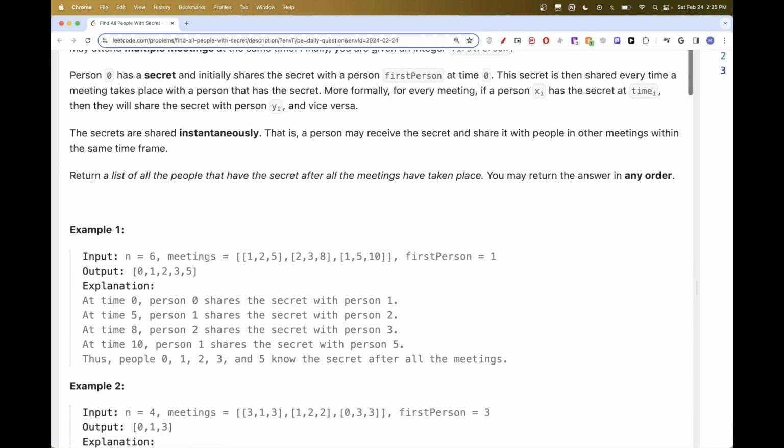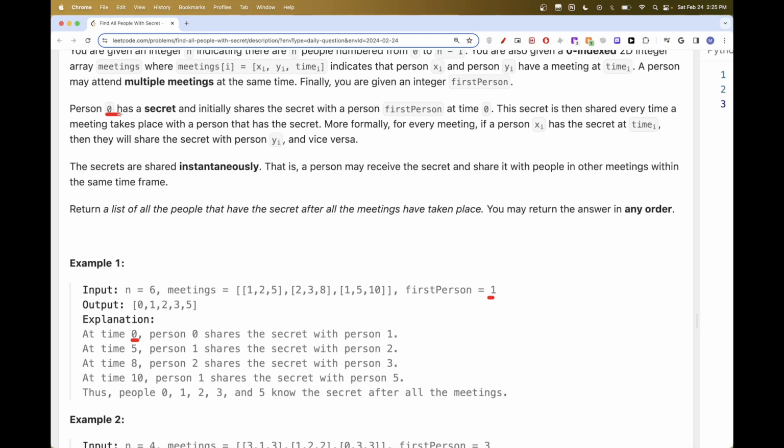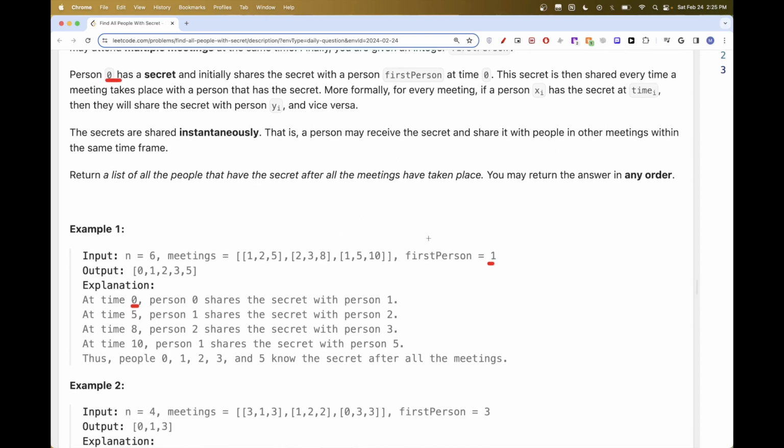So for example, let's say with these meetings, first person is 1. This means at time 0, person 0, like we are told here, shares the secret with the first person, so shares the secret with person 1. So now 0 and 1 know the secret. Then at time 5, person 1, who already has the secret, shares it with 2. So now 2 knows the secret.